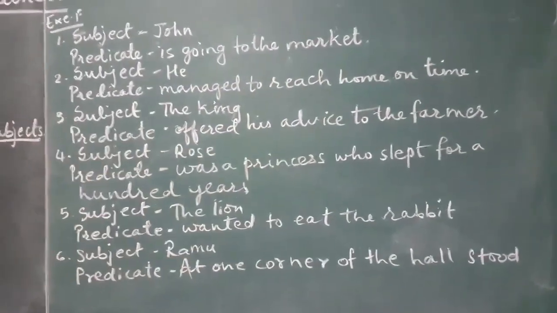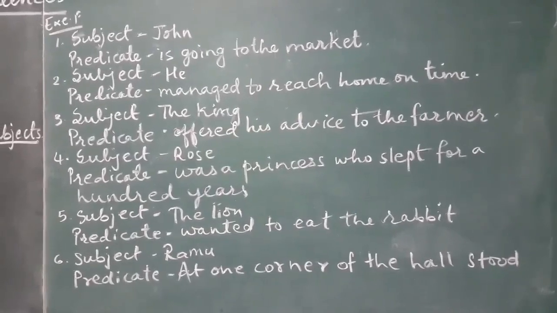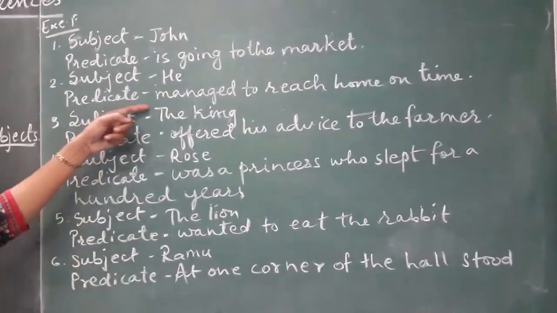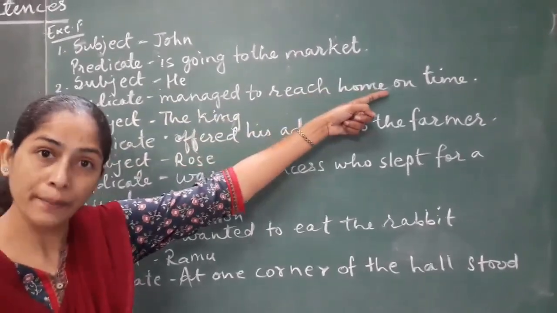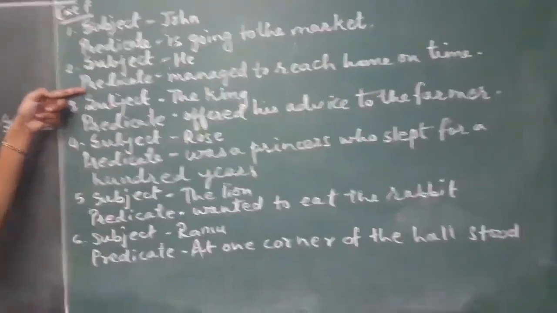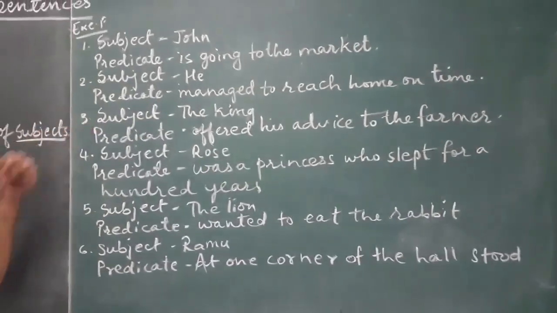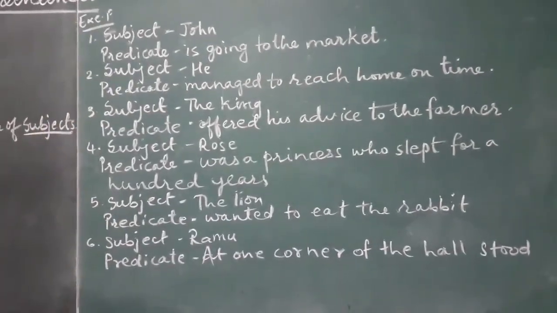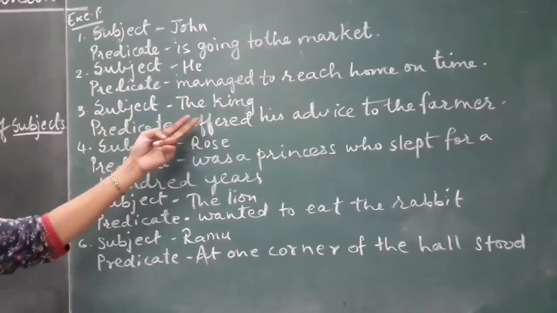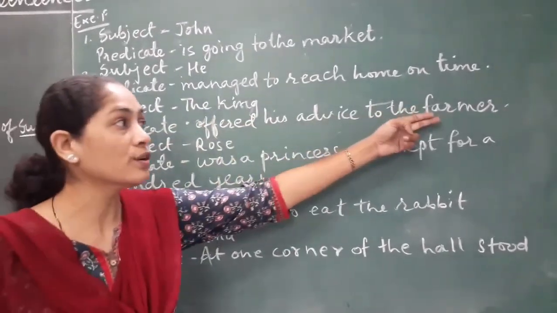The second sentence: he managed to reach home on time. He is our subject and managed to reach home on time is your predicate. Write like this, the subject and then the predicate. The third sentence: the king offered his advice to the farmer. The king becomes our subject, and the predicate is offered his advice to the farmer.